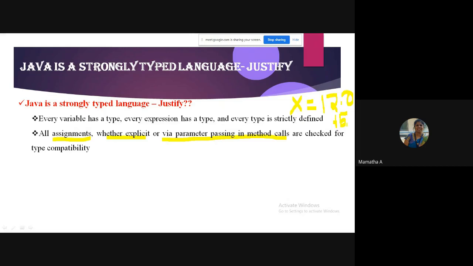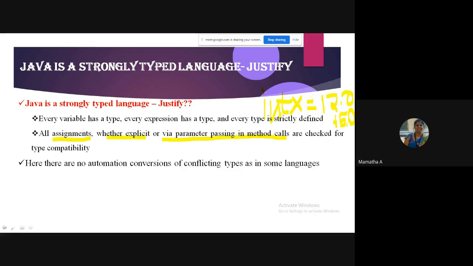Is this possible when x is declared as int? No, it is not possible. All assignments will be checked whether you are giving the appropriate value, and even with parameter passing. When I pass parameters during my method calls, they are also checked for type compatibility.